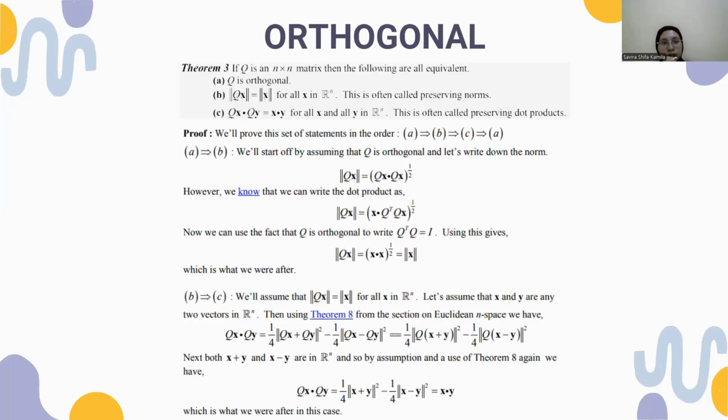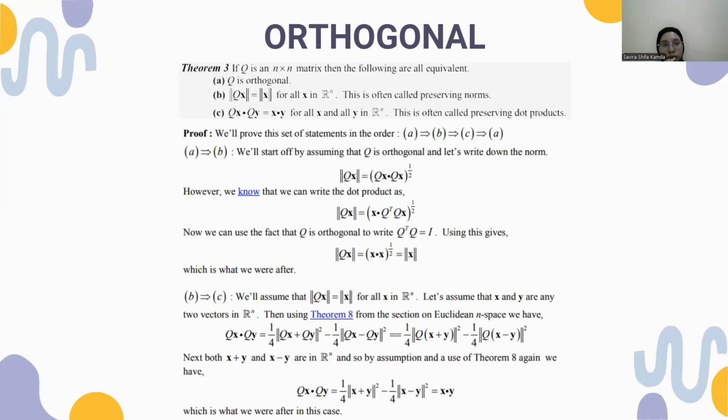In theorem 3, if Q is an n times n matrix, then the following are all equivalent. Point A, Q is orthogonal. Point B, the length of Qx equals the length of x for all x in Rn. This is often called preserving the norm. Point C, Qx dot Qy equals x dot y for all x and all y in Rn. This is often called preserving the dot product.